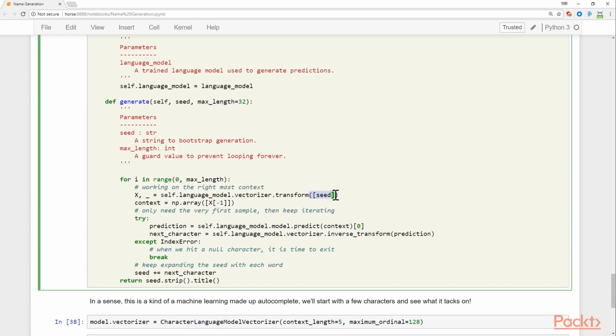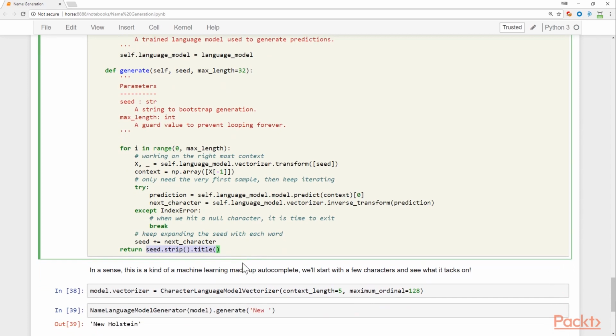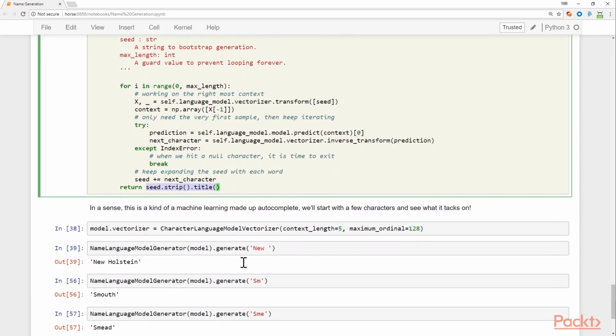So we'll go through the range maximum length, and we'll vectorize that seed, the character value we passed in, and then we'll make a prediction. So we'll pass the seed into the model and we'll predict the next character. And then given that next character, we'll inverse transform it and then turn it into actual ASCII character text and append it along to our seed. So our seed keeps getting built up character by character each time we go through the loop, appending and predicting and appending and predicting. So taking the tail of the predicted array and then generating it as an output.